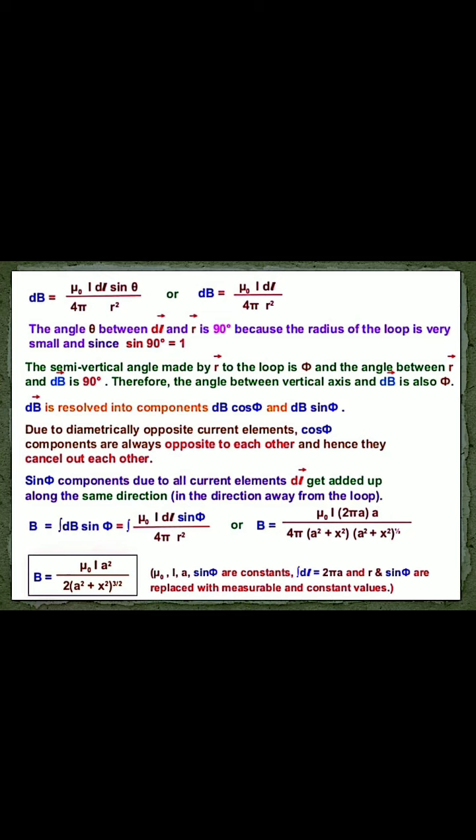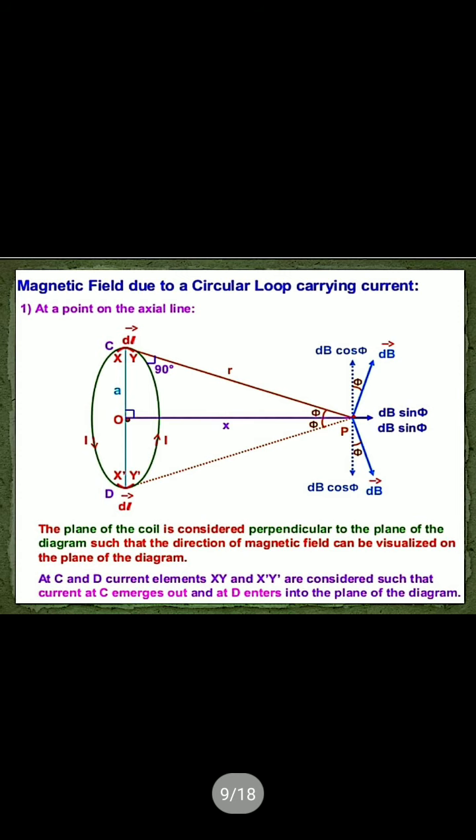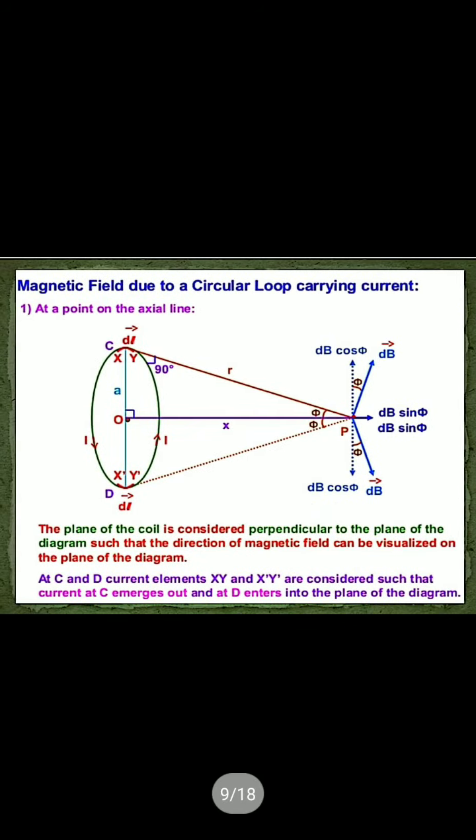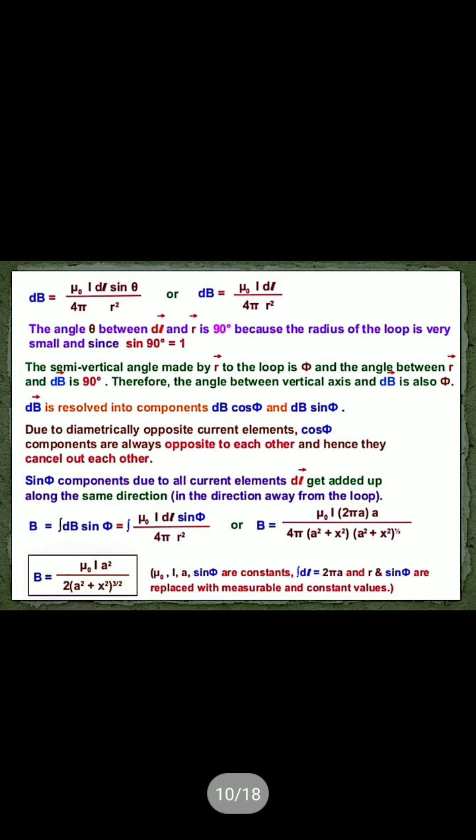The semi-vertical angle made by r at the loop is phi, and the angle between r and dB is 90 degrees. Therefore, the angle between the vertical axis and dB is also phi. You see that? Here it is mentioned that the semi-vertical angle made by r to the loop at point P is phi. So the angle between r and dB is 90 degrees.